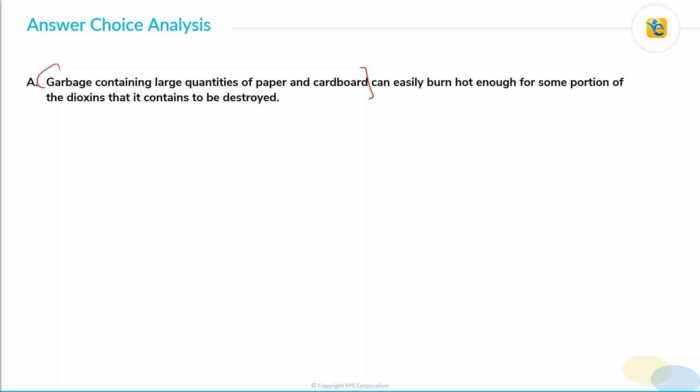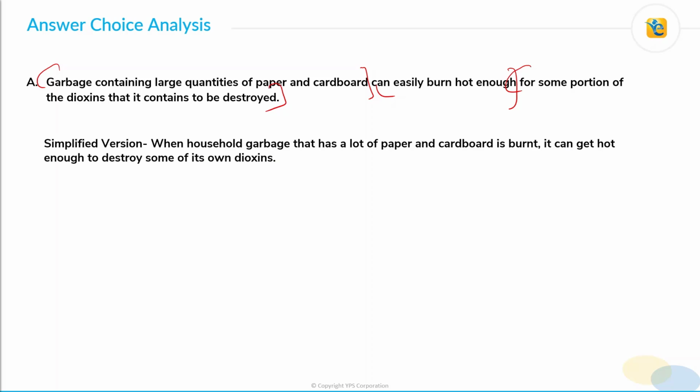Can easily burn hot enough. So this kind of garbage can get heated enough for something. We will have to read further to understand what this something is. For some portion of the dioxins that it contains to be destroyed. So this heat is sufficient to destroy a portion of the dioxins contained in this garbage. Alright, so in the simplified version, choice A states that when household garbage that has a lot of paper and cardboard is burnt, it can get hot enough to destroy some of its own dioxins.